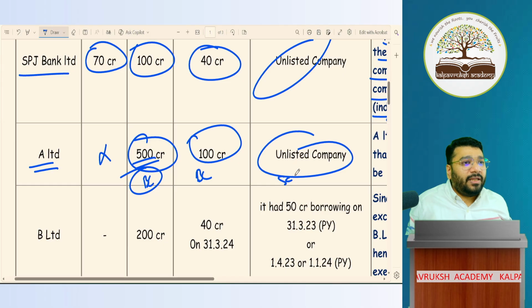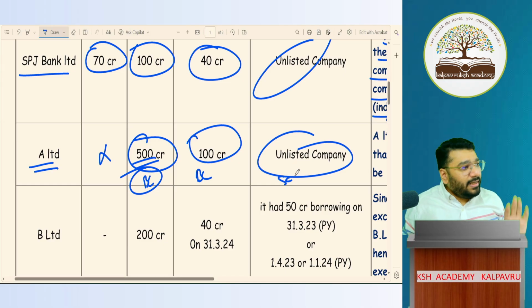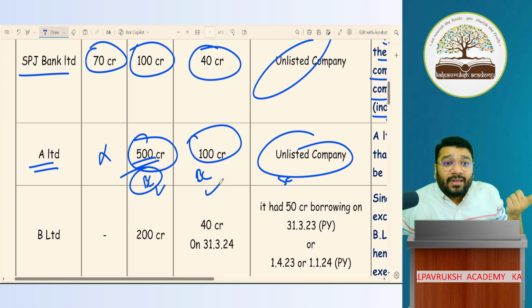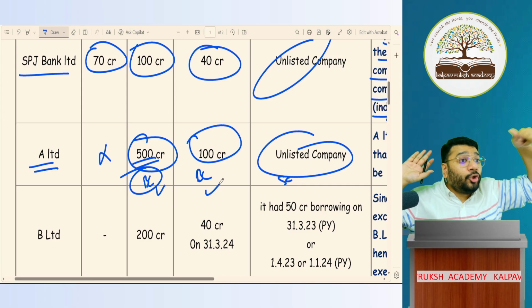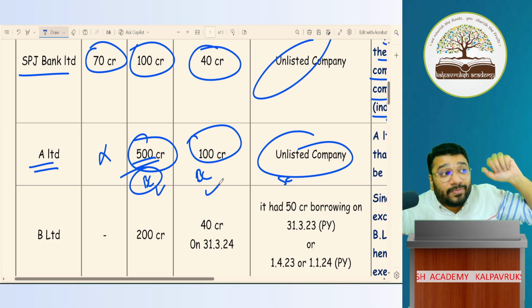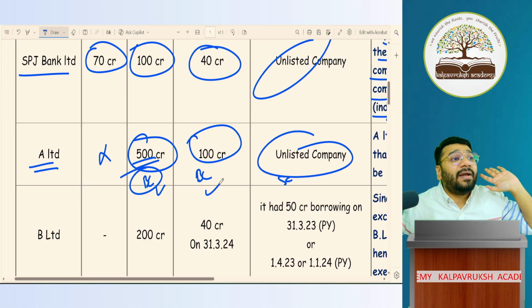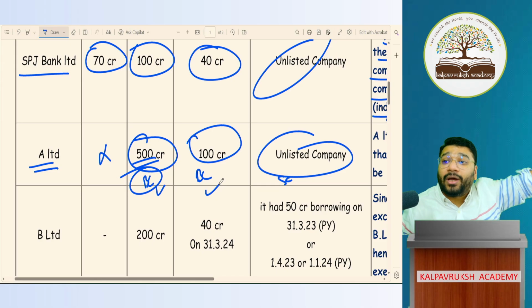Unlisted company is small company. Unlisted means small only. But since criteria 3 and criteria 4 are not satisfied, I will be called a big company. For you to be a small company, all the 5 criteria should be satisfied. One satisfied alone is not sufficient. All the 5 should be satisfied. Even if one is not satisfied, you are a big company.